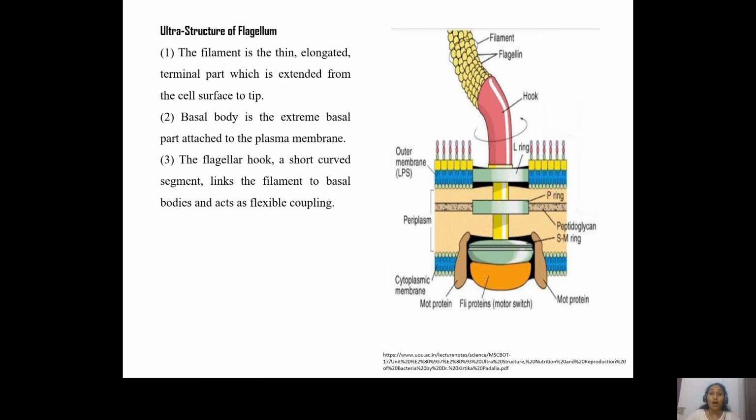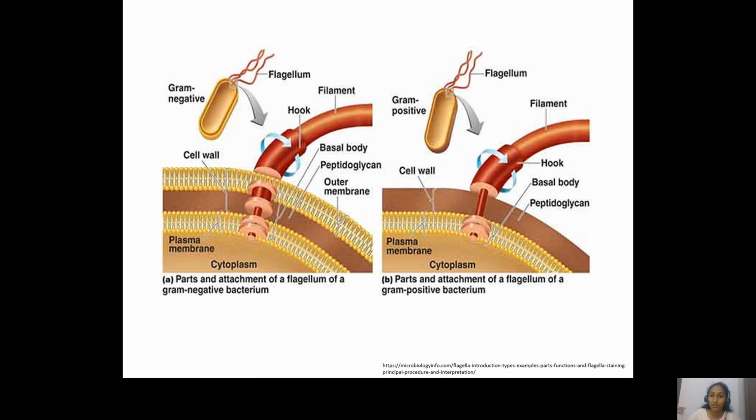The center is hollow. However, in eukaryotes, the arrangement is in the form of 9+2. That is, 9 units are arranged on the outside, and 2 units are present in the middle of the filament. Like we discussed just now, in gram-positive bacteria there is no outer membrane, so gram-positive bacteria contain only the bottom 2 rings, that is the S ring and the M ring, while gram-negative bacteria contain all 4 rings.